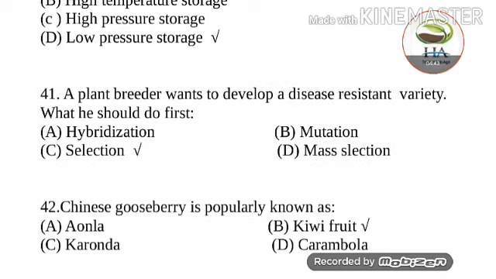Next question is, a plant breeder wants to develop a disease resistant variety. What should he do first? Options are hybridization, mutation, selection, and mass selection. Answer of this question is selection. If the question only asked that a plant breeder wants to develop a disease resistant variety, the answer should be hybridization, but he added what he should do first. So after the full stop, what he should do first, the right answer is selection.